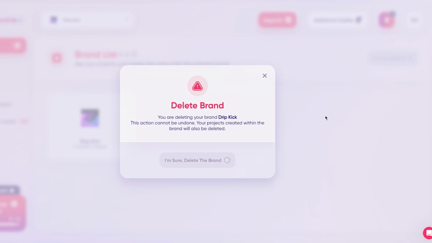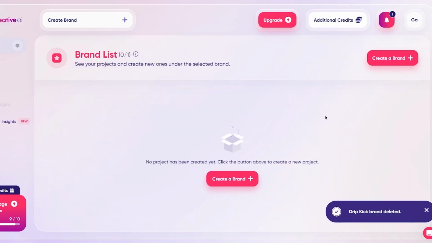Now, basically, when it comes to creating a brand, this is a very crucial step. The process is really simple because most likely Adcreative AI will guide you, but it's really important to fill this out properly because a brand is what constitutes you. A brand is what shows people what you are. Brand is what talks about what you're actually selling or showing.